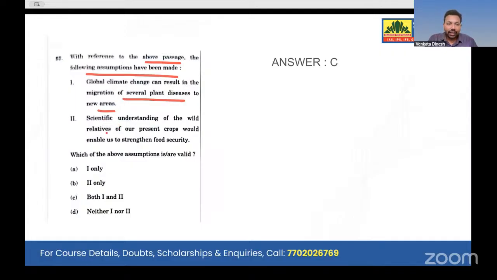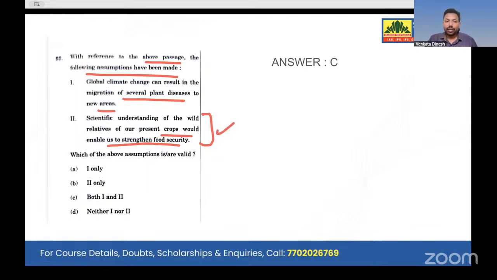Assumption 2: scientific understanding of the wild relatives of our present crops would enable us to strengthen food security. See, look at option 2 here. This passage suggests loss of genetic variation, and crops are becoming vulnerable and underutilized. These are the 3 things he said. So scientific understanding of the wild relatives of our present crops would enable us to strengthen our food security. So the problem is there. This is problem solving. So I will assume problem solving. I have a problem in my passage and this is a solution. So obviously I'll go for this.